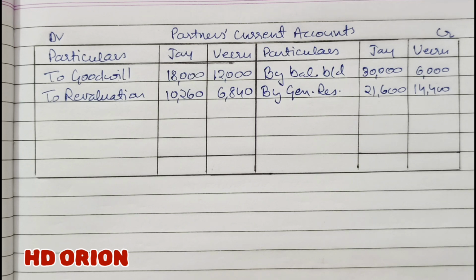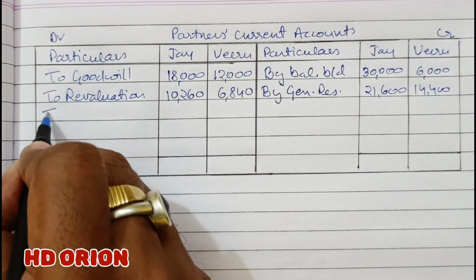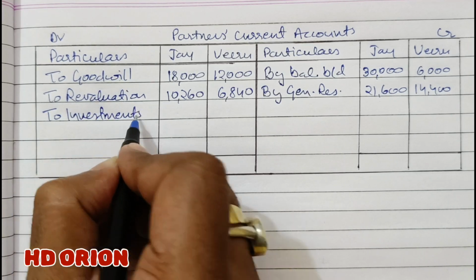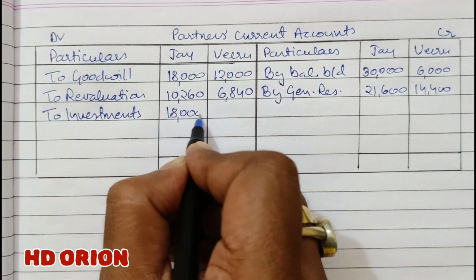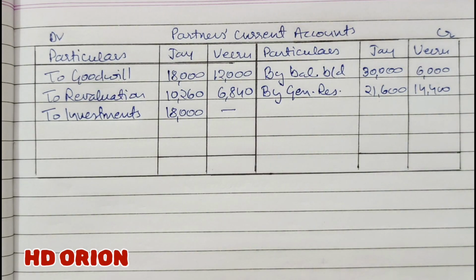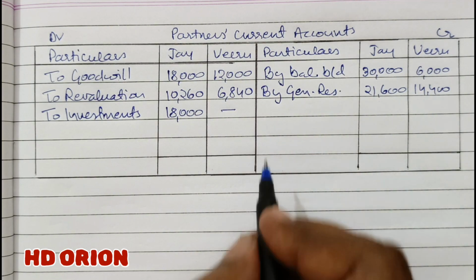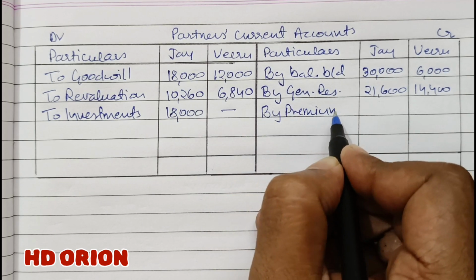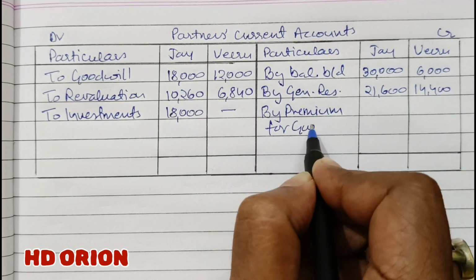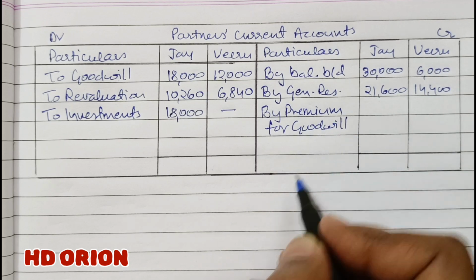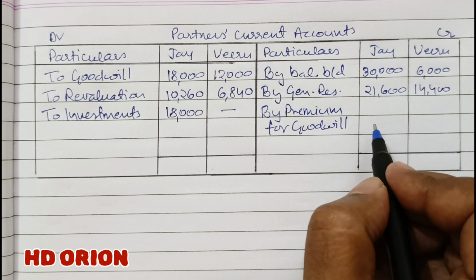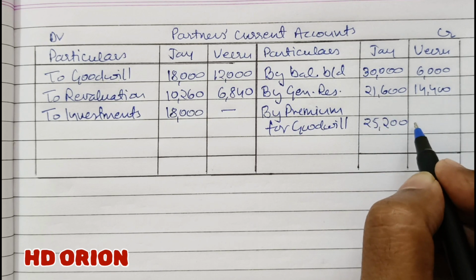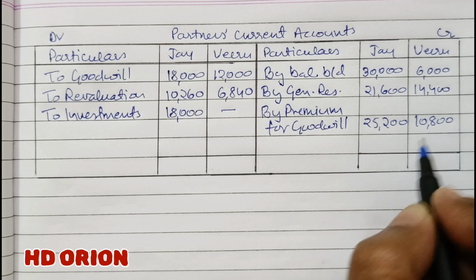Then investments are taken by Jay at rupees 18,000. So two investments, Jay took this, so we will record it in Jay's column. And then premium for goodwill, which is brought by new partner Sri in sacrificing ratio. So 36,000 broken in sacrificing ratio, this much.